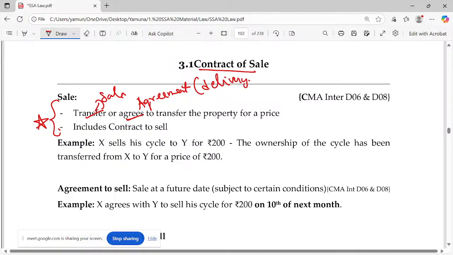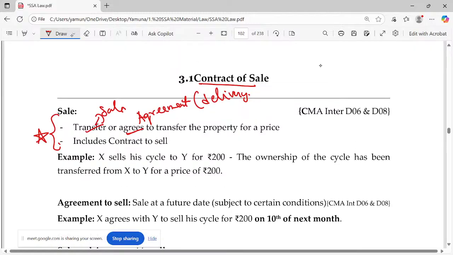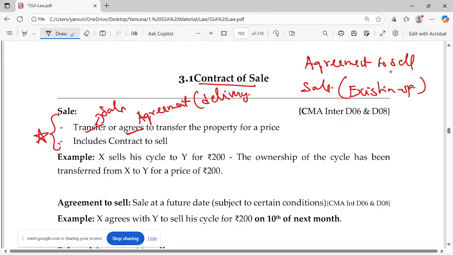It's not future or contingent goods. See, earlier page I was discussing two things we'll be having here. One is agreement to sell. One is sale. When sale is involved, we call this a contract of sale, when existing or specific goods are involved. When we say agreement to sell, we are talking about future or contingent goods. Here, agrees to transfer means it's an agreement where delivery will take place in the future.